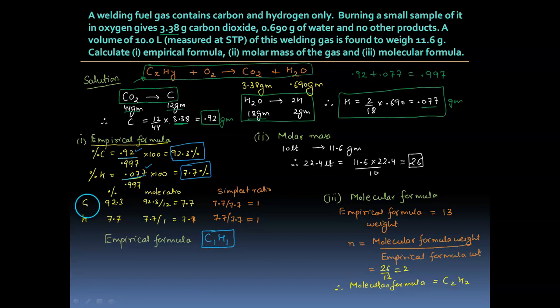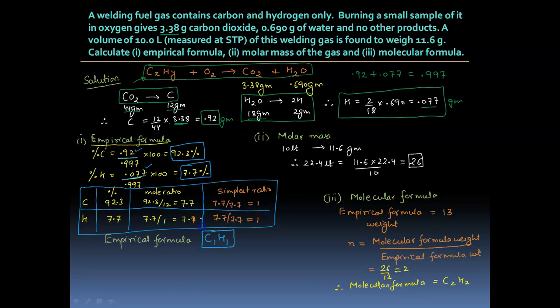Now follow the usual thing. We do the same table formation. In the first column, what do we write? We write the percentage mass, and that is what we have found, that is 92.3 for carbon and 7.7 for hydrogen. In the second column, we find the mole ratio.